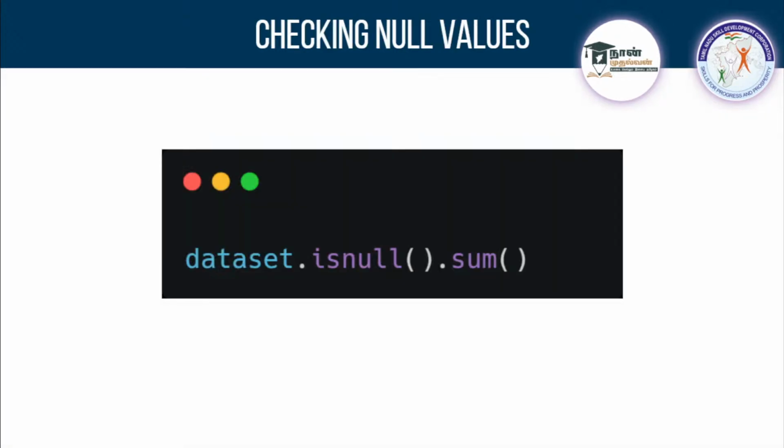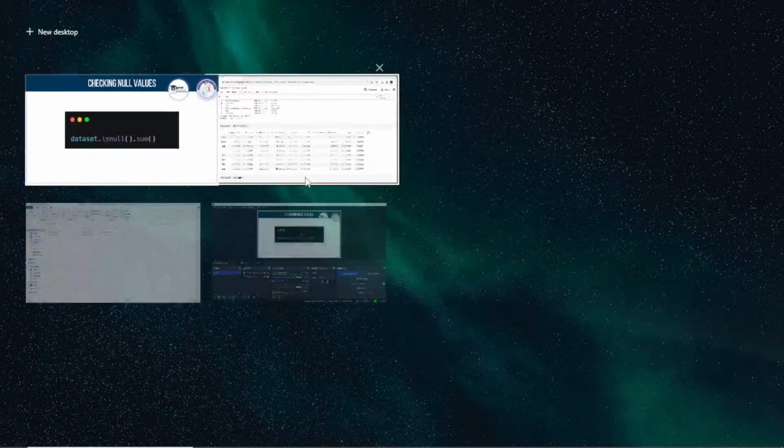So first will be checking the null values. What is a null value? I told you earlier. A null value is an empty space in your dataset, and if it is there, it can alter your prediction. So it is important to remove null values. Before that, you need to know how many null values there are in which column. To get the null values, you can call the dataset and go with .isnull. I'll show you this alone and I'll explain .sum later on.